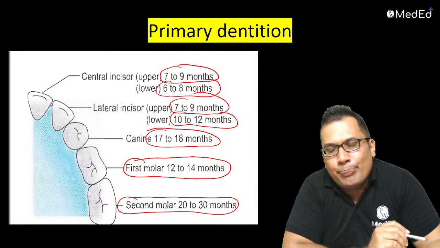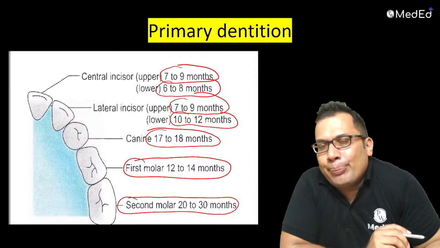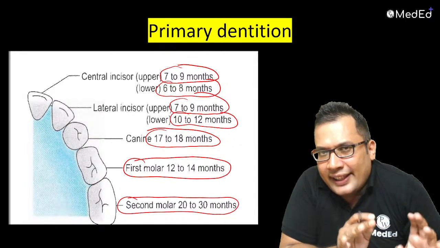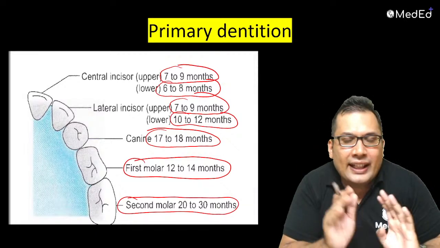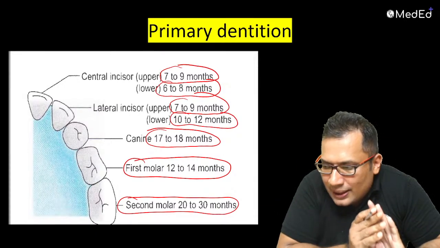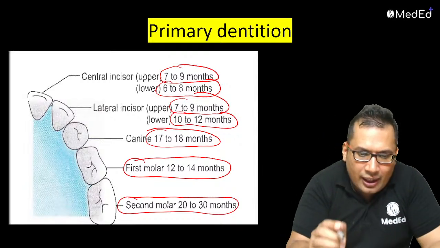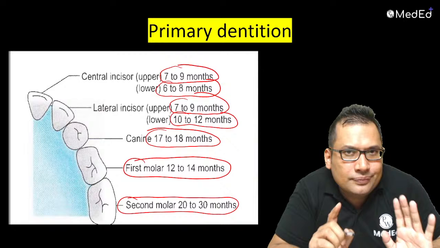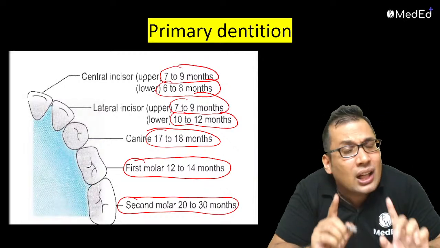This is briefly about primary or temporary dentition. You can remember: first molar first year, second molar second year, canine 1.5 years, that is 18 months. And remember, in primary dentition, premolars are absent.